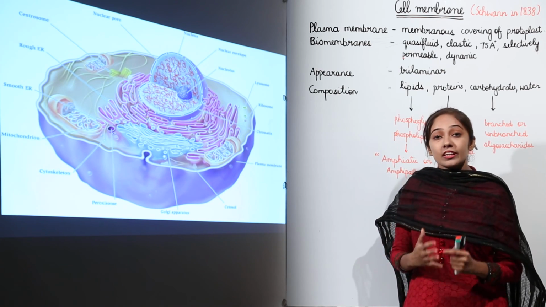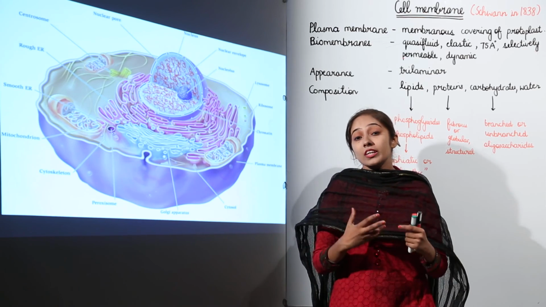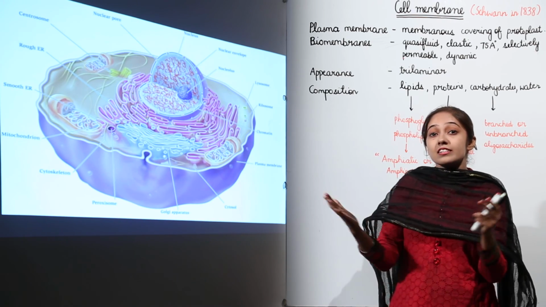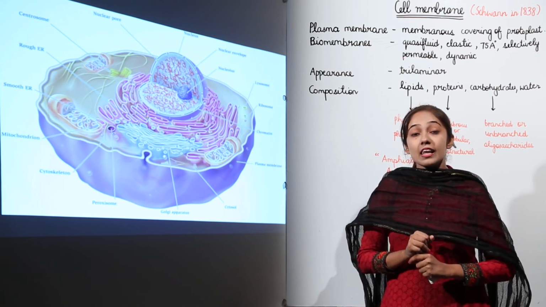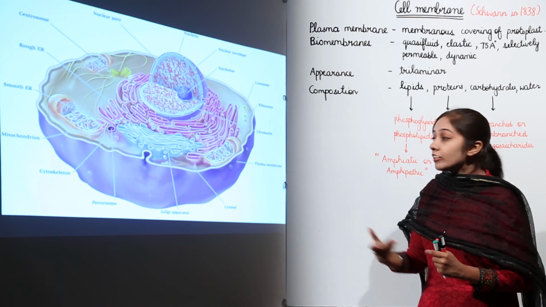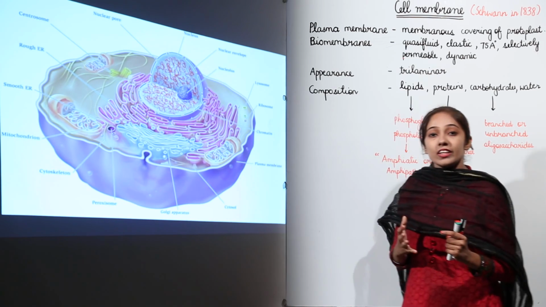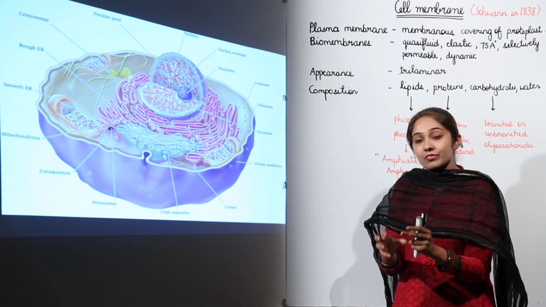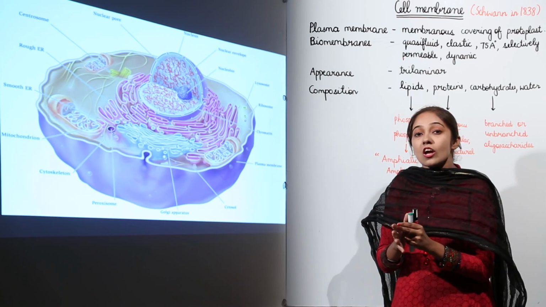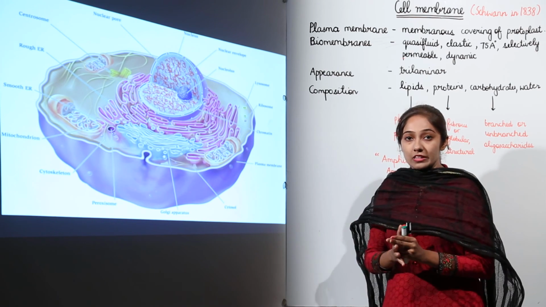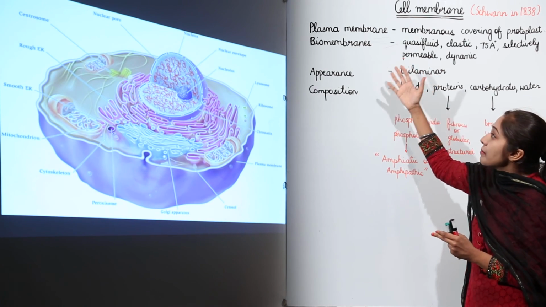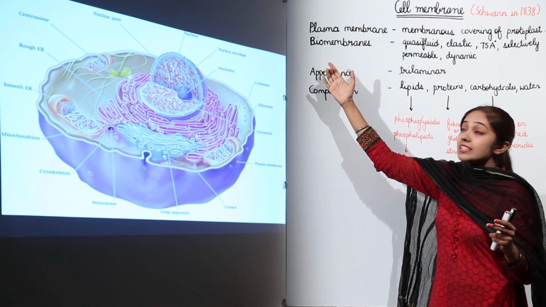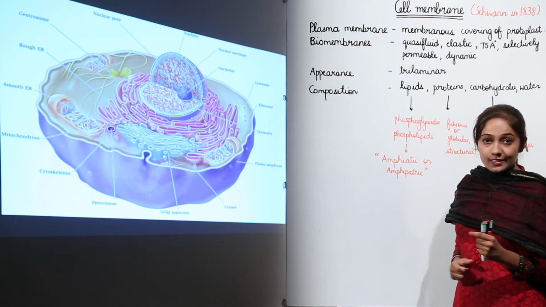So, these membranous coverings don't form only the covering of the entire cell or the cytoplasm, but they also cover the organelles. Collectively, these membranes inside the cell covering the organelles or the cytoplasm, we term as biomembranes, right?